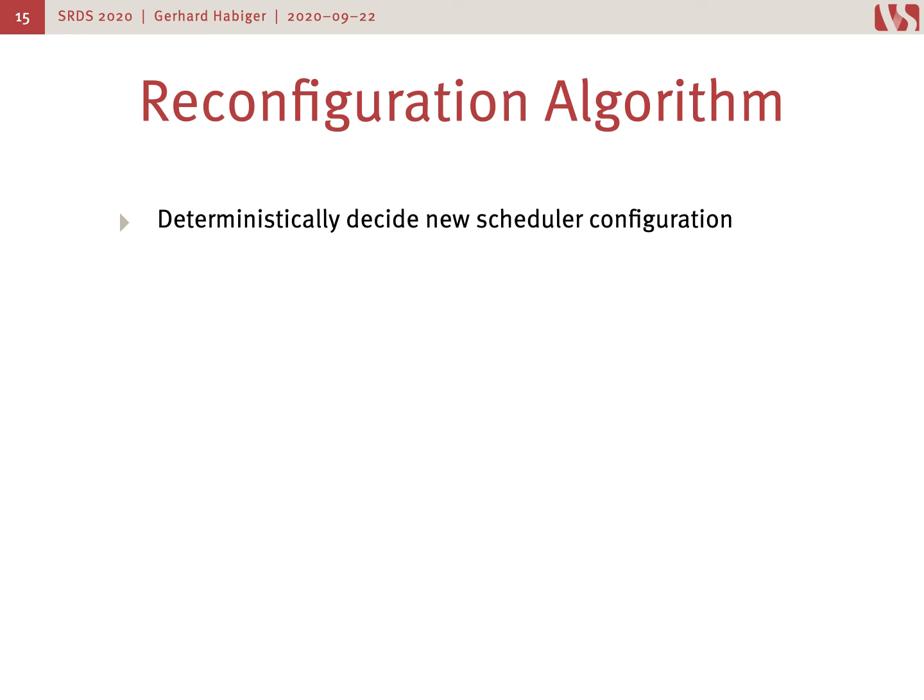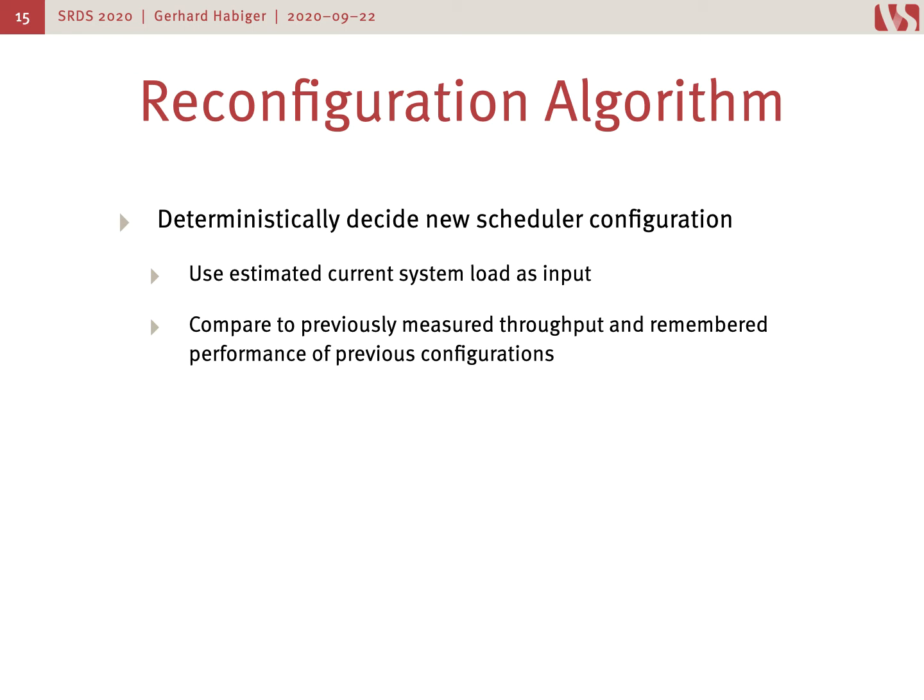We want to deterministically derive a new scheduler configuration using this estimated current system load as input that we have just described. And for that, we compare to the previously measured throughput and to also remembered performance of previous configurations, meaning that we remember our current and previous scheduler configurations and the performance that we have seen the system achieve with these configurations.